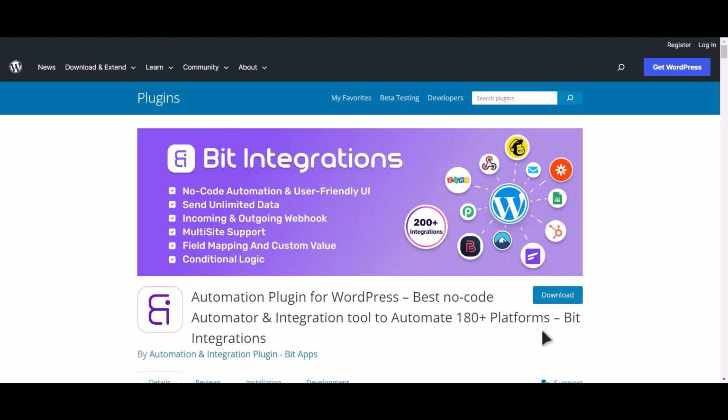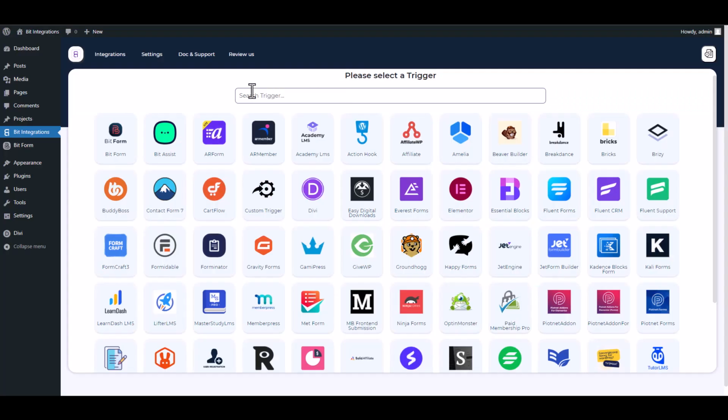I am utilizing the Bit Integrations plugin to establish a connection between these two platforms. Let's go to the Bit Integrations dashboard. Search and select Action Hook.